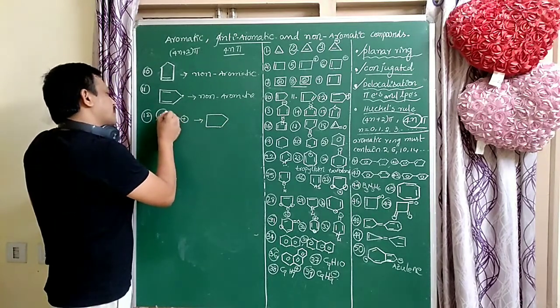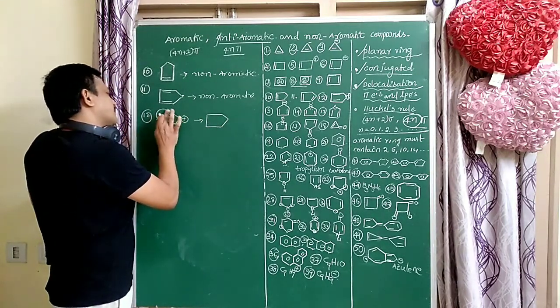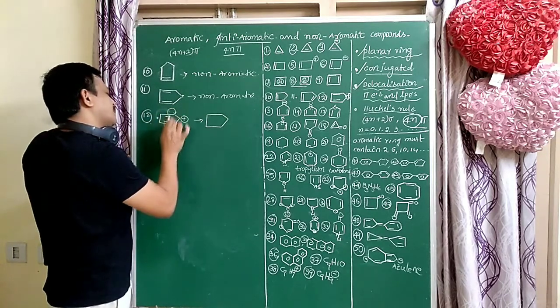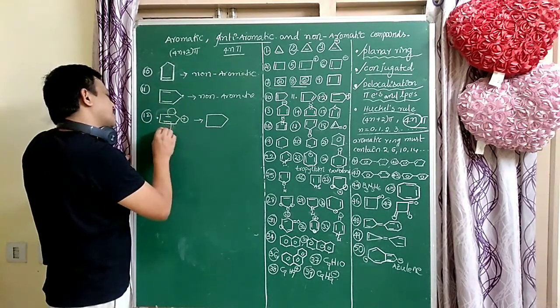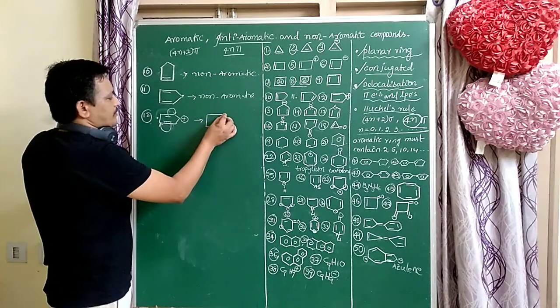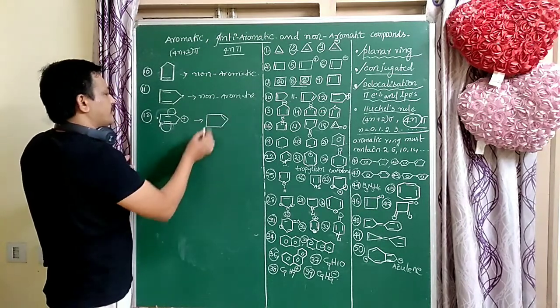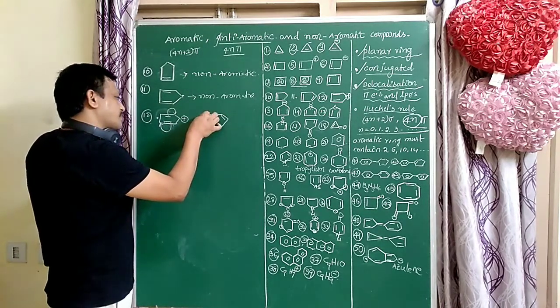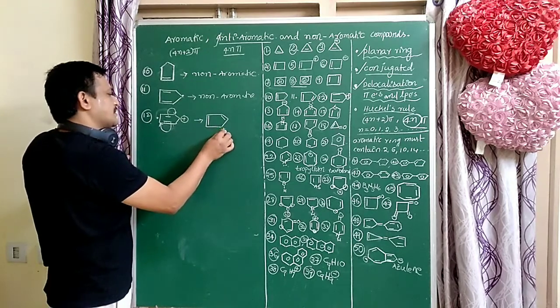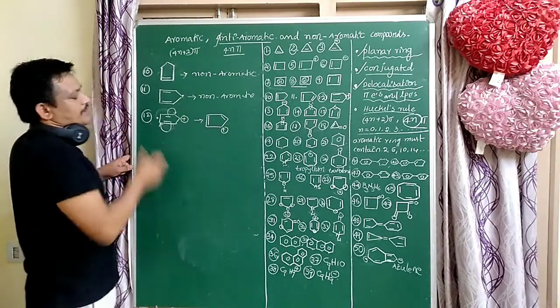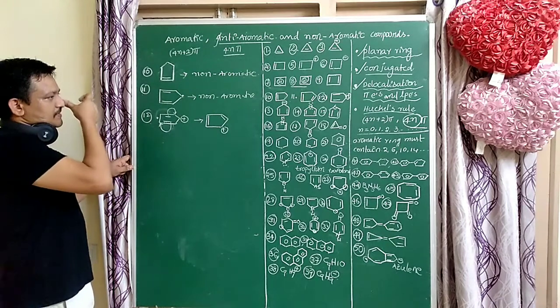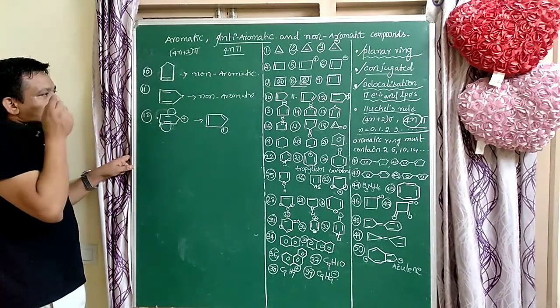So the pi electrons go to this carbon, and these pi electrons go to this carbon. Here plus and minus form one pi bond, here also plus and minus form one pi bond, and here plus is there. So the pi electrons involved in resonance are delocalized.